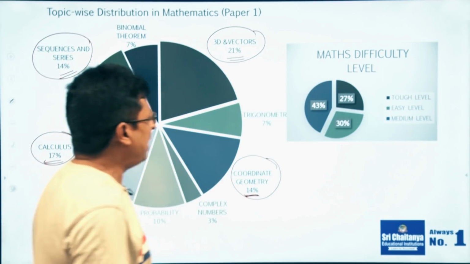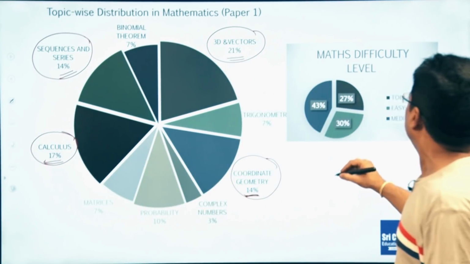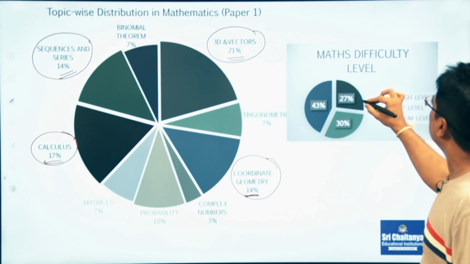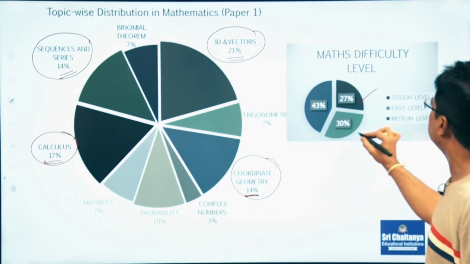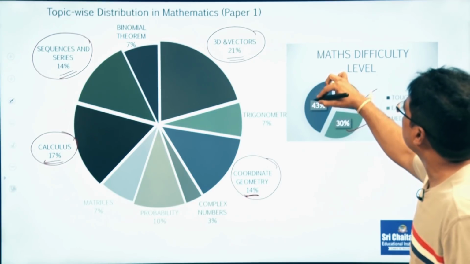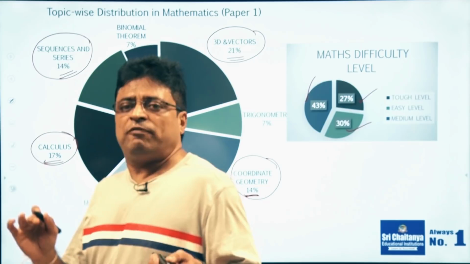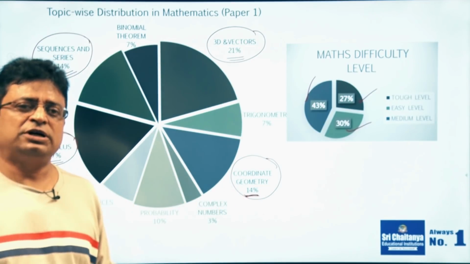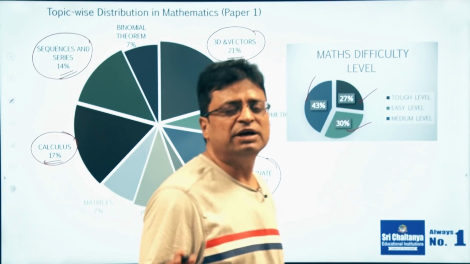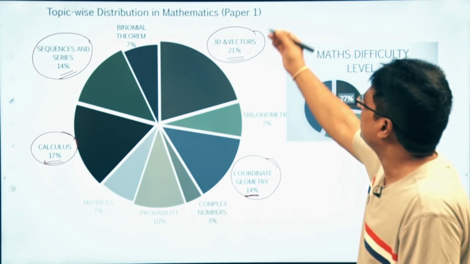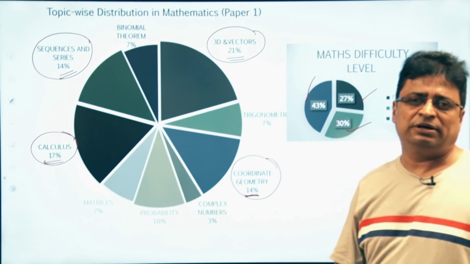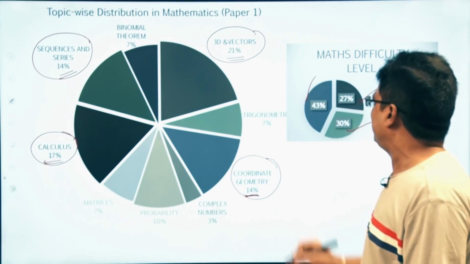From paper 1, this is about the difficulty level: tough is only 27%, easy is only 30%, and moderate is 43%. So from paper 1, 43% of the questions are at moderate or medium level only. This is the paper 1 discussion in 2013 in mathematics.